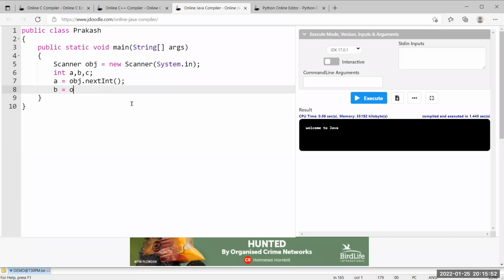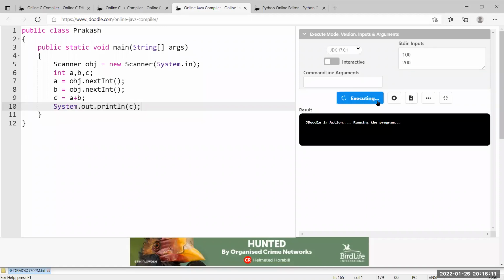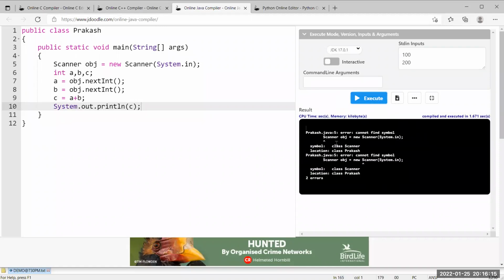So b is equal to obj.nextInt. I am reading the value of b. So c is equal to, what is the formula? a plus b. Then I am printing System.out.println of c. That's all. I am giving input as 100 and then 200. If you click on execute, we will get an error saying, where is the Scanner class?